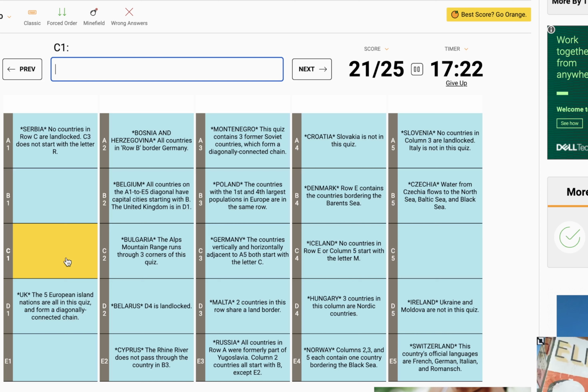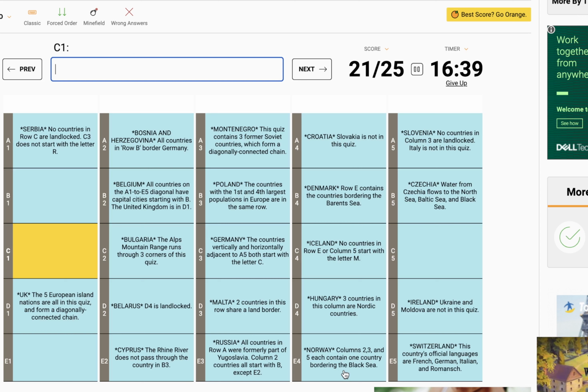B1 has to border Germany. And C5 has to be not landlocked. I think Norway here is giving us something. Columns 2, 3, and 5 each contain one country bordering the Black Sea. So Russia borders it in 3. In 2, it would probably be Bulgaria. And in 5, we do not have one yet.